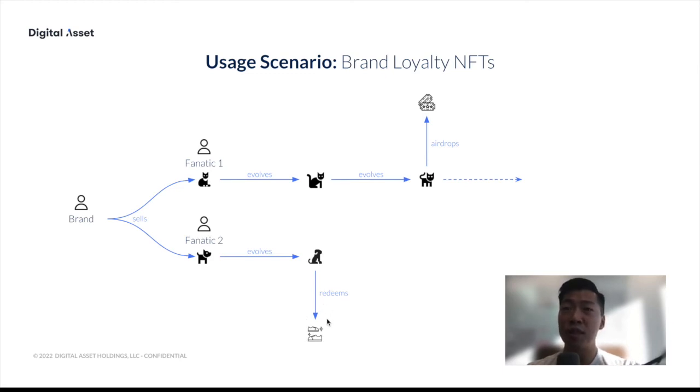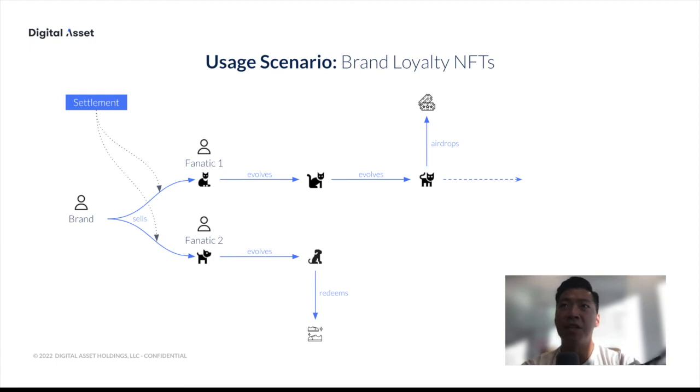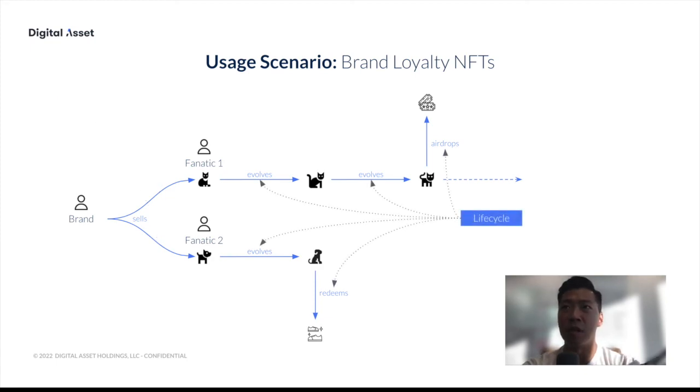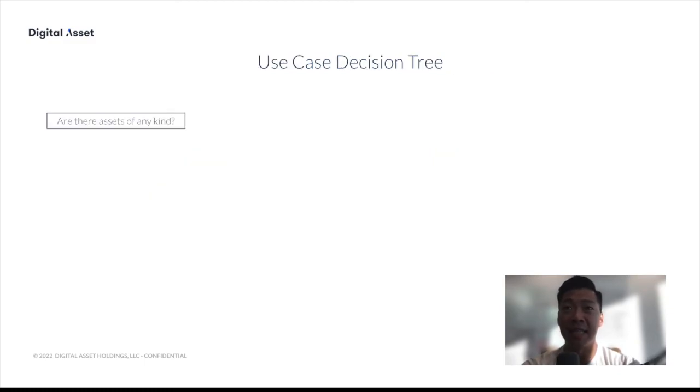So these are just two scenarios where I wanted to show you how you can think about the different use cases and how the library can apply. Generally, you can ask yourself these sets of questions. Are there any assets of any kind? And if yes, you can use the asset layer of this library. And are there any asset movements? And if yes, that's another layer. And do these assets evolve? And that's the life cycle layer.